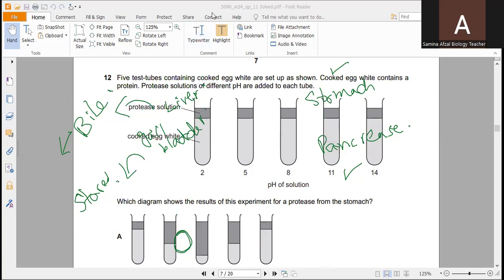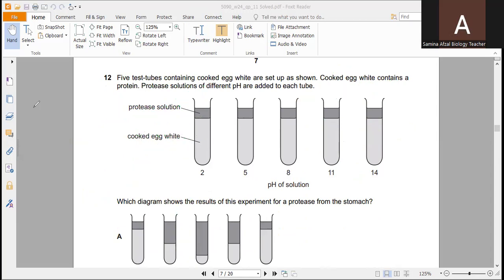Question number 12. 5 test tubes containing cooked egg white are set up as shown. Cooked egg white contains protein, and solutions of different pH are added to each tube with protease solution. Cooked egg white represents the proteins, and protease is an enzyme which breaks down the protein.